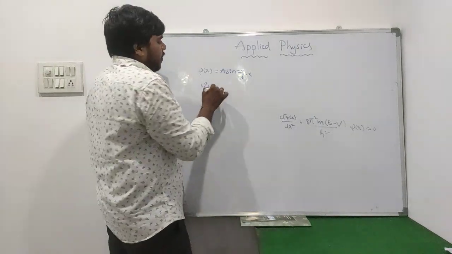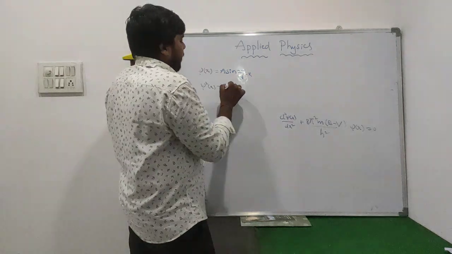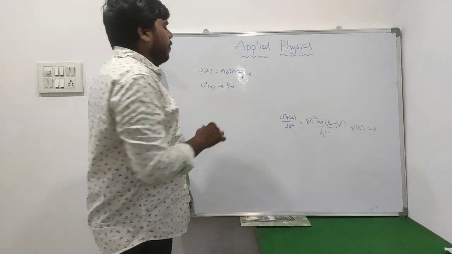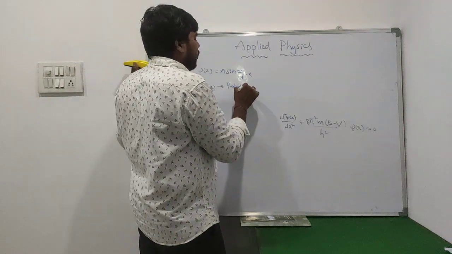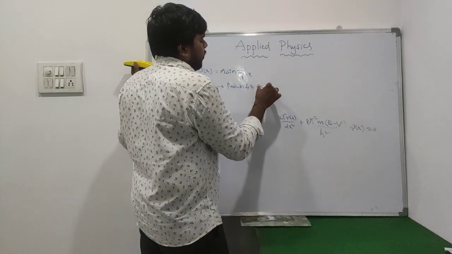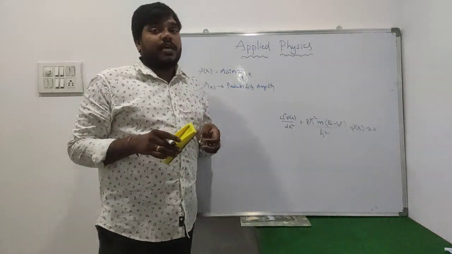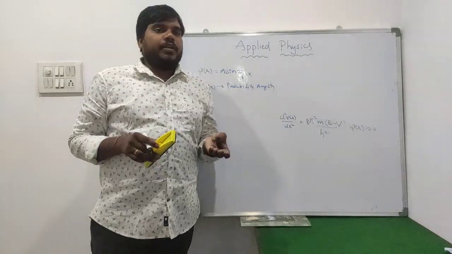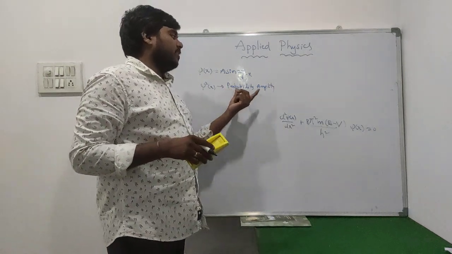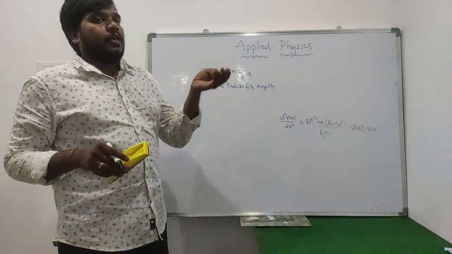will have a certain meaning: that is the probability amplitude. Here the psi square of x always represents whether the particle is present in a particular region or not. That's why we can say that psi square of x is the probability amplitude. It represents whether the particle is present in a particular region or not.